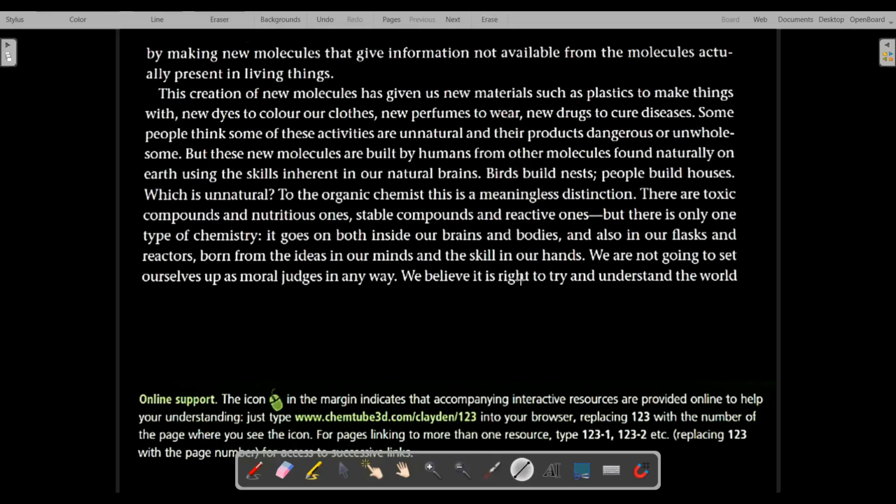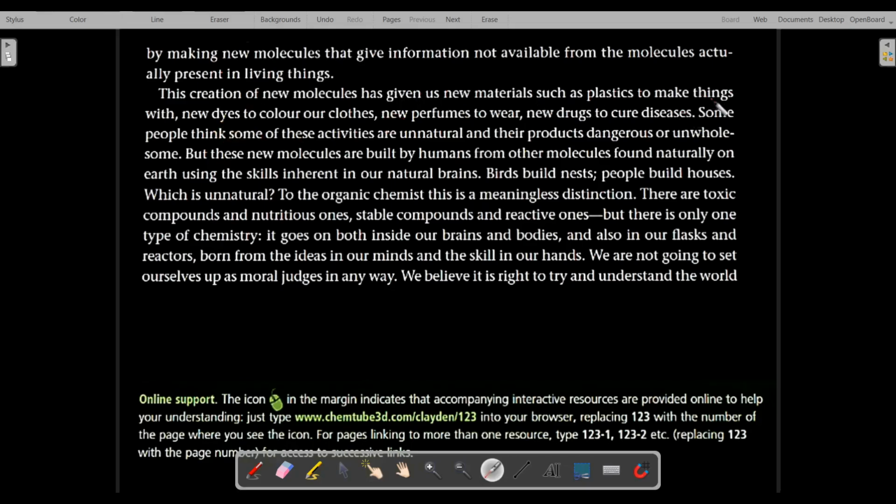And then new drugs to cure diseases. New medicines, new drugs which can be used to cure certain diseases. Advancement in the medical field is also possible only due to organic chemistry. So it is also useful in medicinal fields.